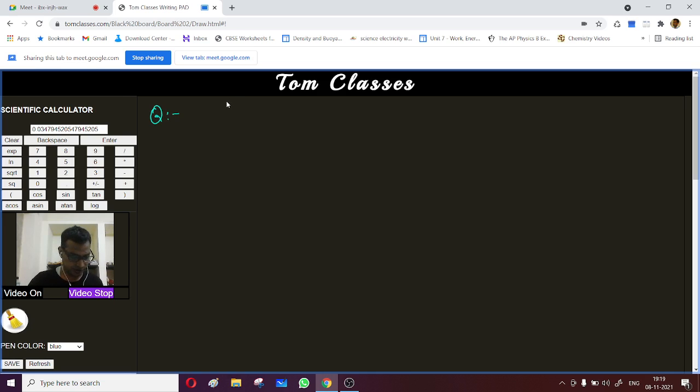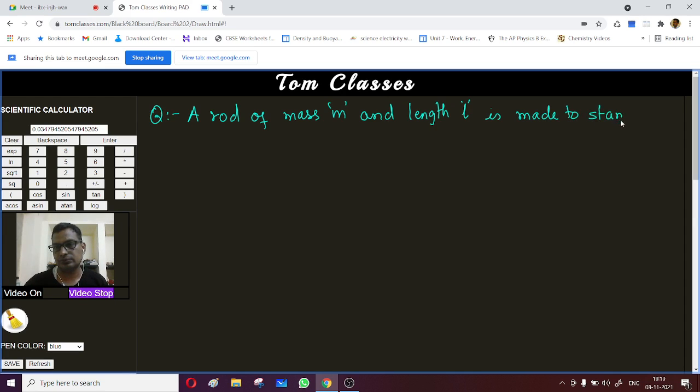I had one interesting question. A rod of mass m and length l is made to stand at an angle of 60 degrees with the vertical.